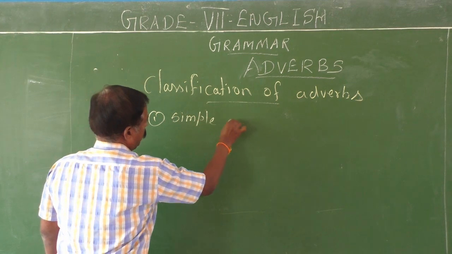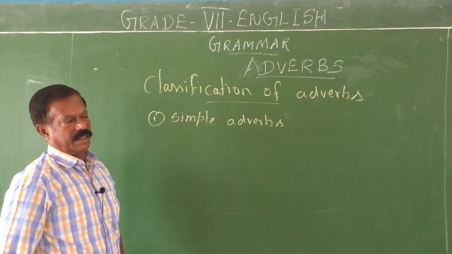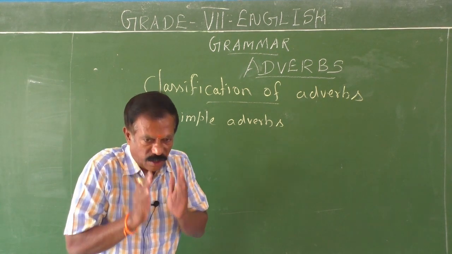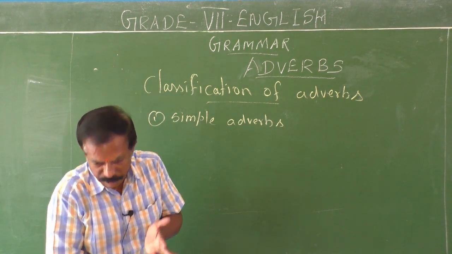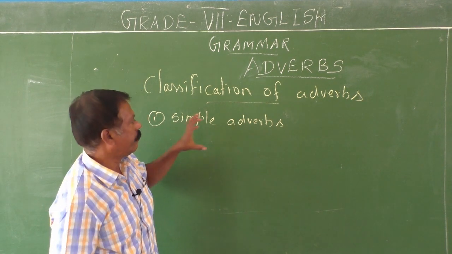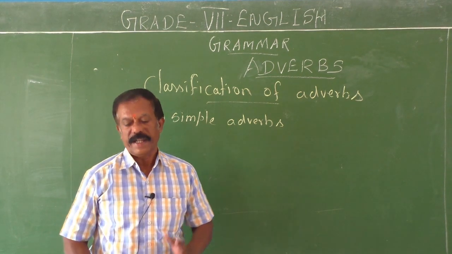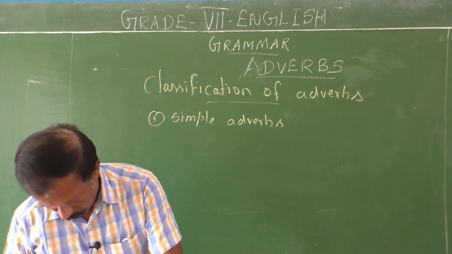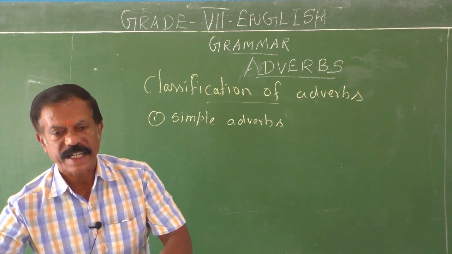Simple adverbs. These simple adverbs are nothing but adverbs. They do the function of an adverb, that is modifying a verb, describing an adjective and describing another adverb. Okay. So the simple adverbs do the function of an adverb. Let me give you some examples. He reads well. He runs fast.